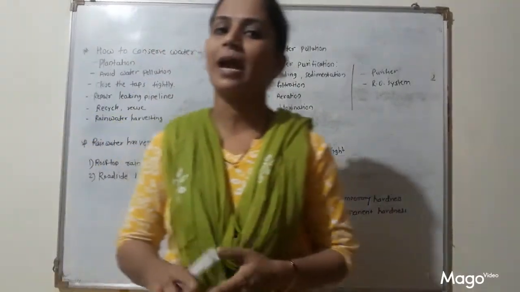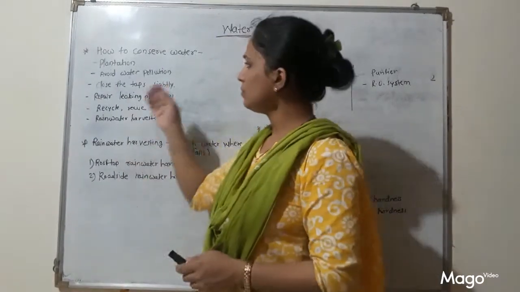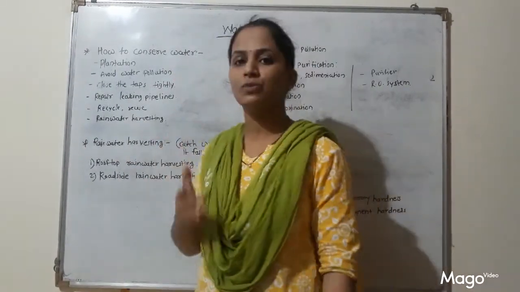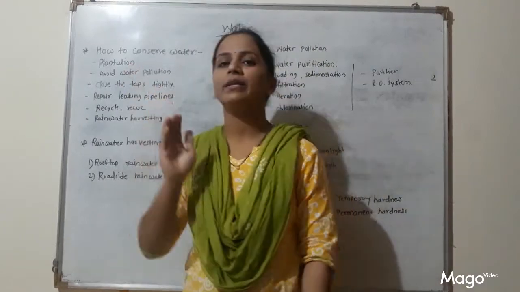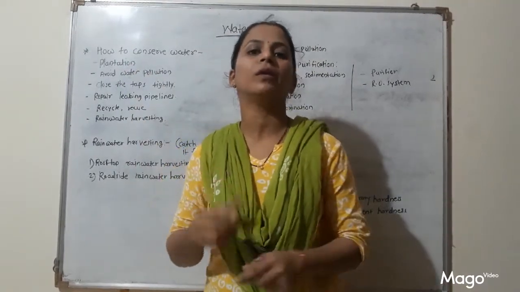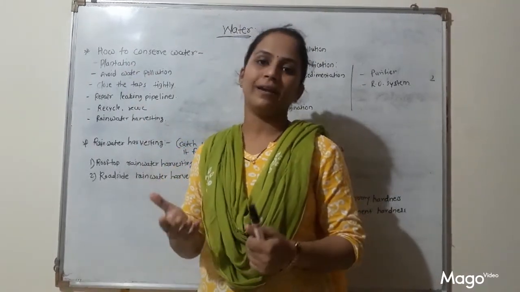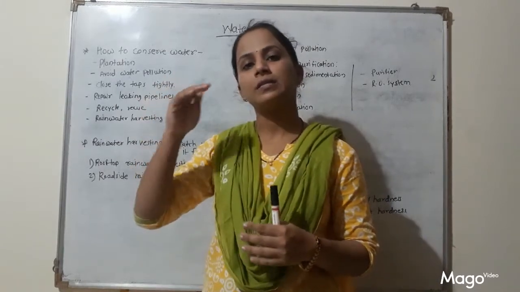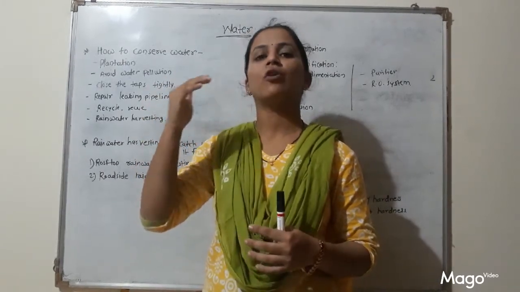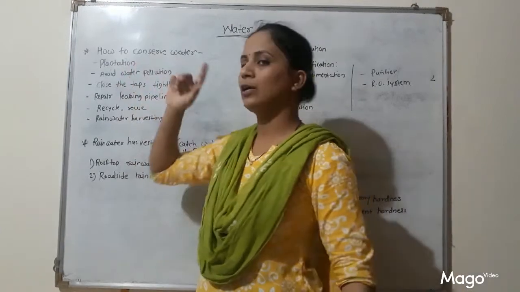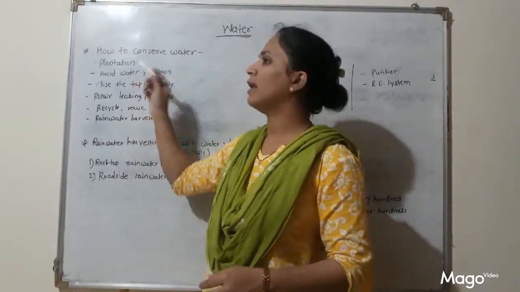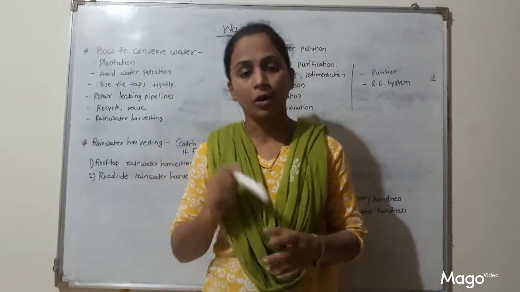You can do this at your level also. So how can we conserve water? The first point is plantation. Plant more and more trees, so that what will happen? Plantation directly increases the proportion of rain. So plantation is related to rainwater. That's why it will help to maintain the water cycle on our earth.